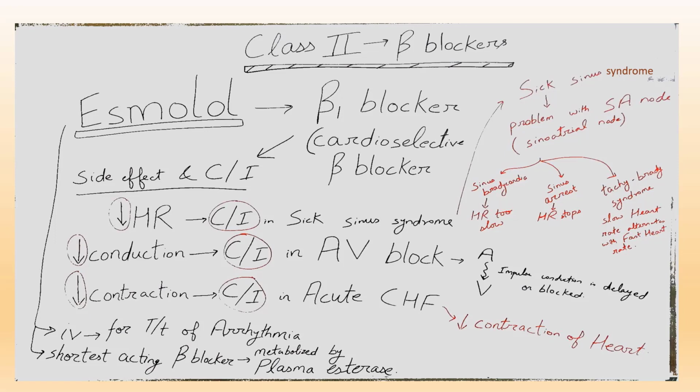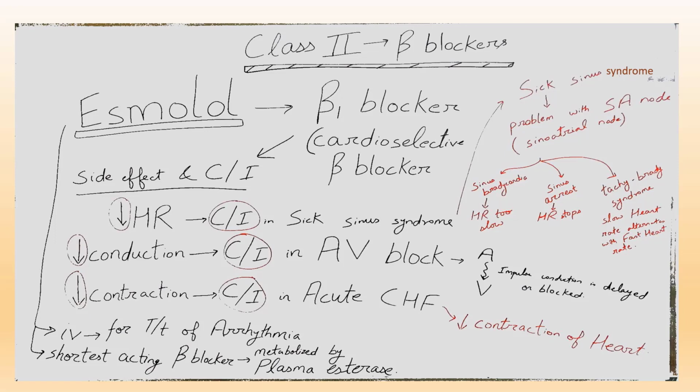Now decreased conduction of heart is the other side effect of beta 1 blocker. So beta 1 blocker is contraindicated in AV block, atrioventricular block. In AV block, impulse conduction is delayed or blocked from atria to ventricle. Other side effect of beta 1 blocker: decreased contraction of heart.